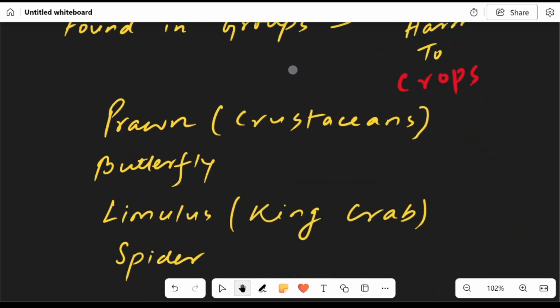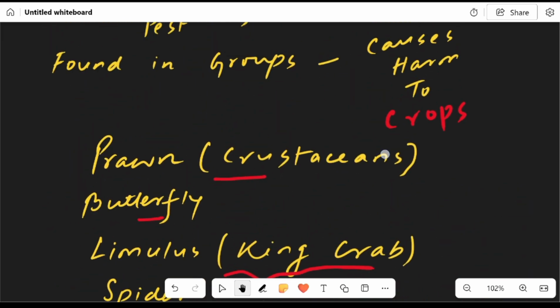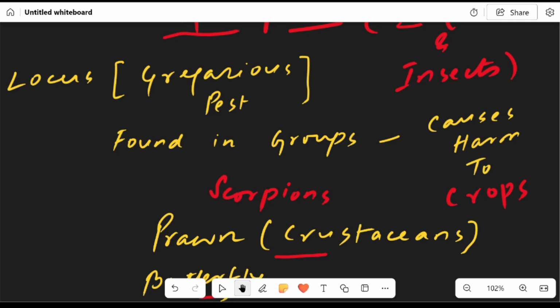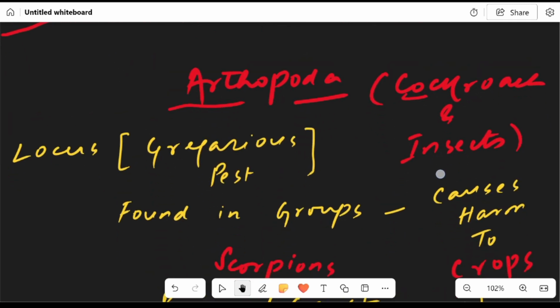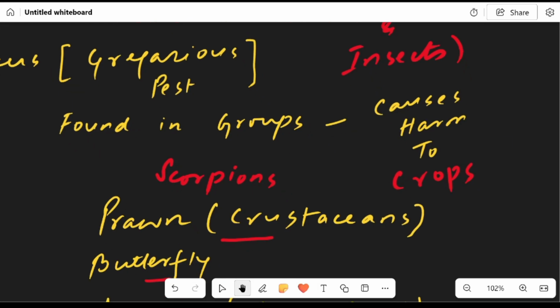Second is prawn, the crustaceans; butterfly; Limulus, which is known as king crab; and then we have the spider.